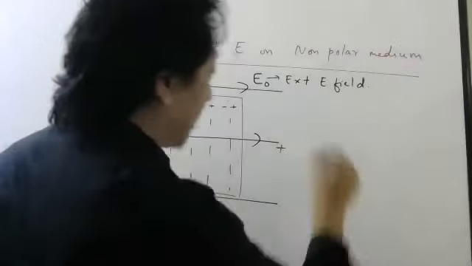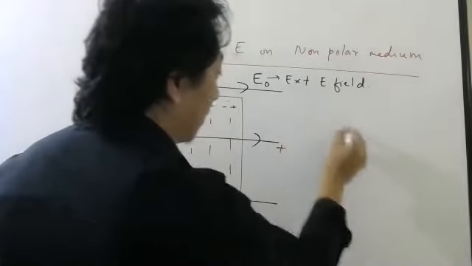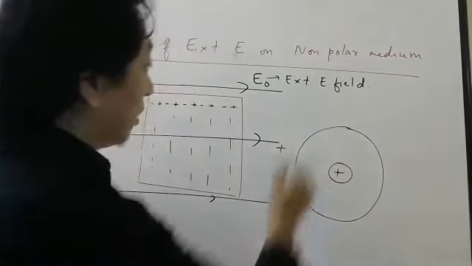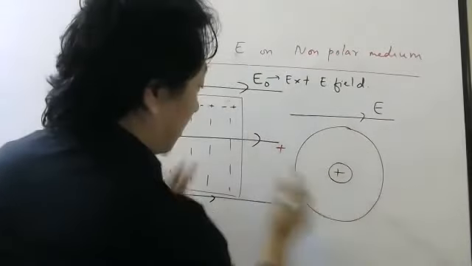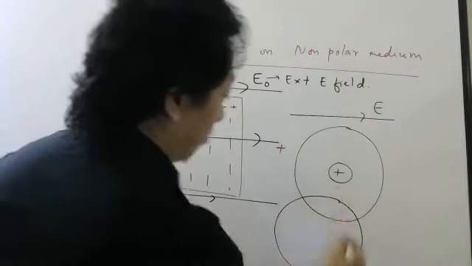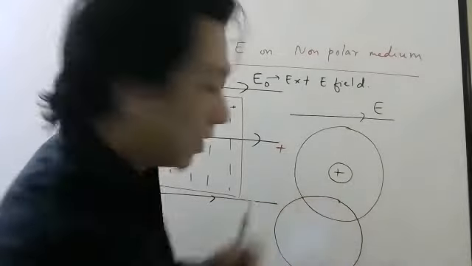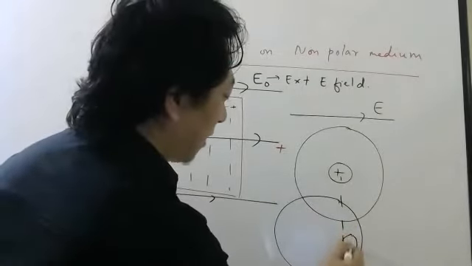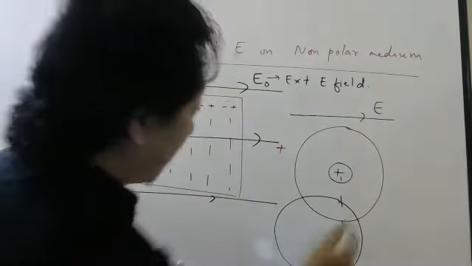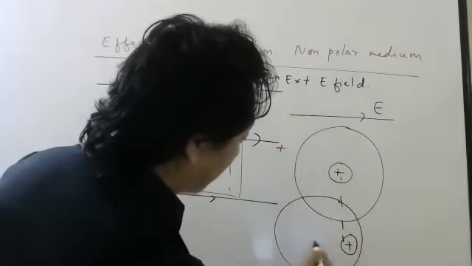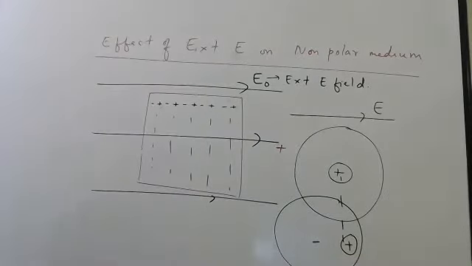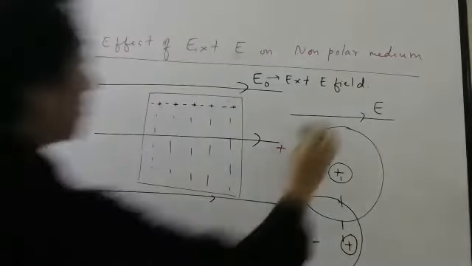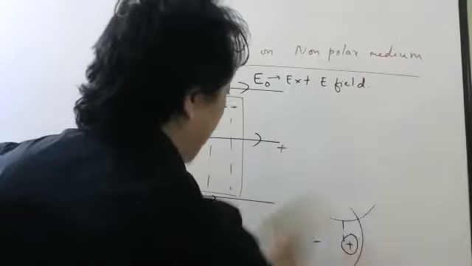In the case of the diagram, if you want to understand, if this is the nucleus and this is the electron cloud, when you apply electric field this way, the electron cloud will shift this side. And nucleus is very heavy, right? It is very heavy, so it will be hardly shifted. Somewhat, it will be shifted. Little bit it will be shifted. So you can see the center of this negative charge is now separated from the center of the positive charge. Okay, students? So this will happen everywhere.